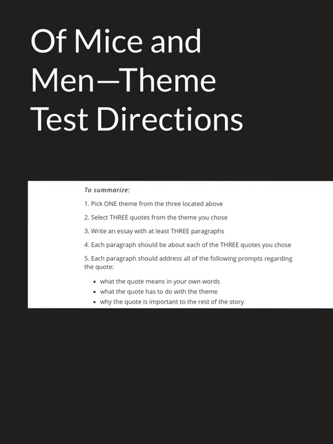All right, so here's our summary. This is to summarize the whole thing. You're going to pick one theme, either A, B, or C: scapegoating, marginalization and minorities, or the weak are strong, or the American dream. Once you pick A, B, or C, just one, what you're going to do is do three of the five quotes for that theme. Go back to the chart, pick out three quotes that you can make sense of. Make each one of those quotes one paragraph. The three quotes that you choose from the five become paragraph one, paragraph two, and paragraph three in your essay. So you're going to have three paragraphs in your essay like we talked about.